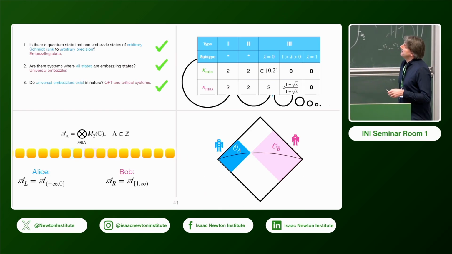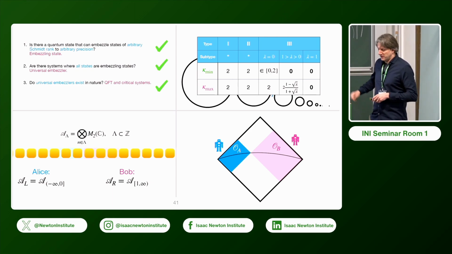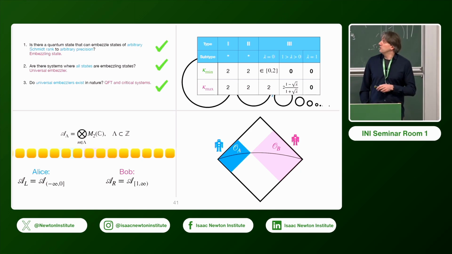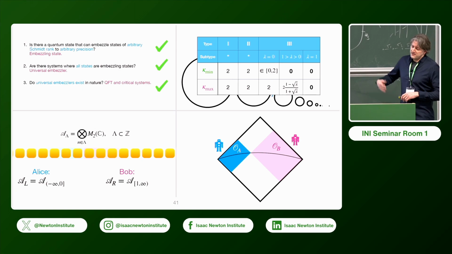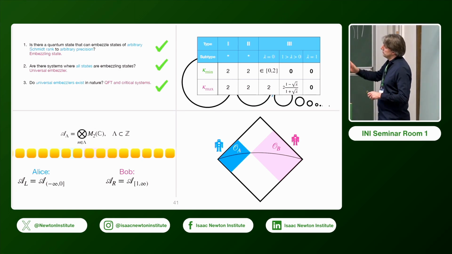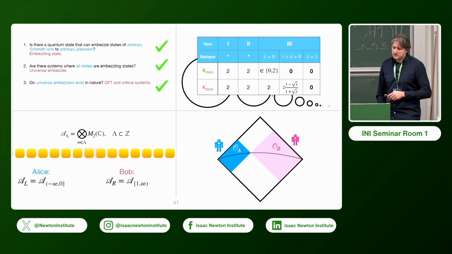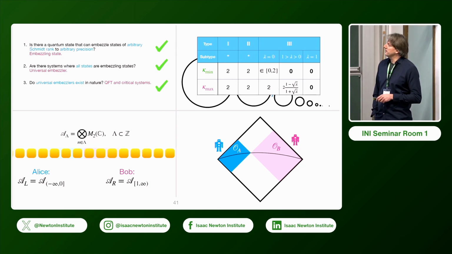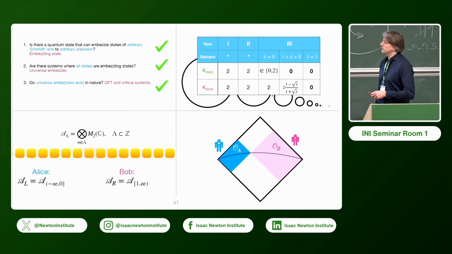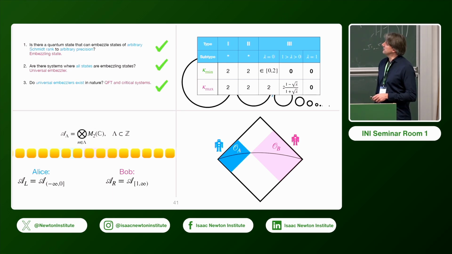Okay, so it's the summary. I told you about these three questions here: whether such idealized embezzling states exist, whether we can have universal embezzlers, and in which sense universal embezzlers appear in nature or in physics. And we have seen this nice relation with the classification of von Neumann algebras and this invariance defined in terms of this embezzlement quantifier. And these were the two main examples, spin chains and critical fermion chains, for universal embezzlement physical models.